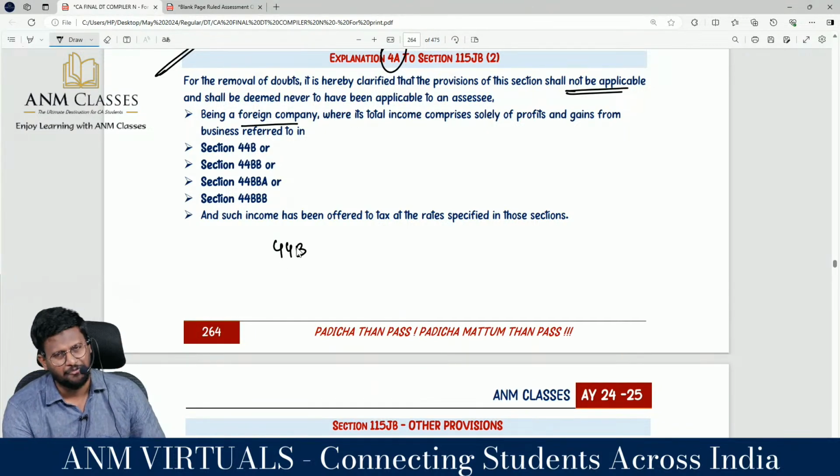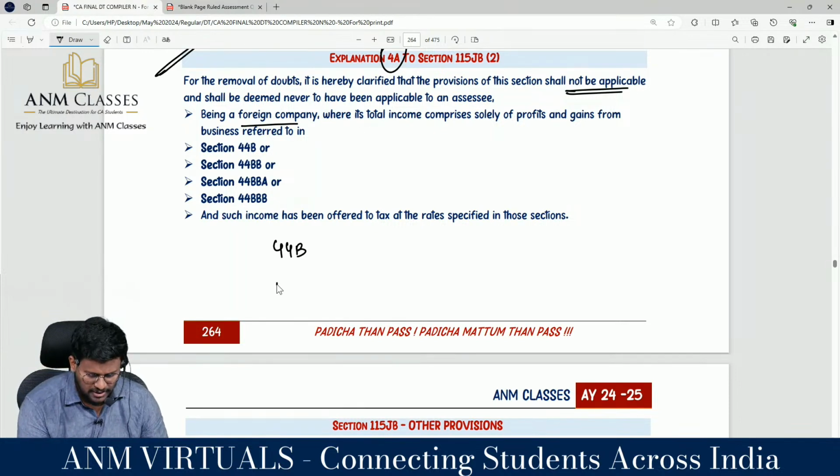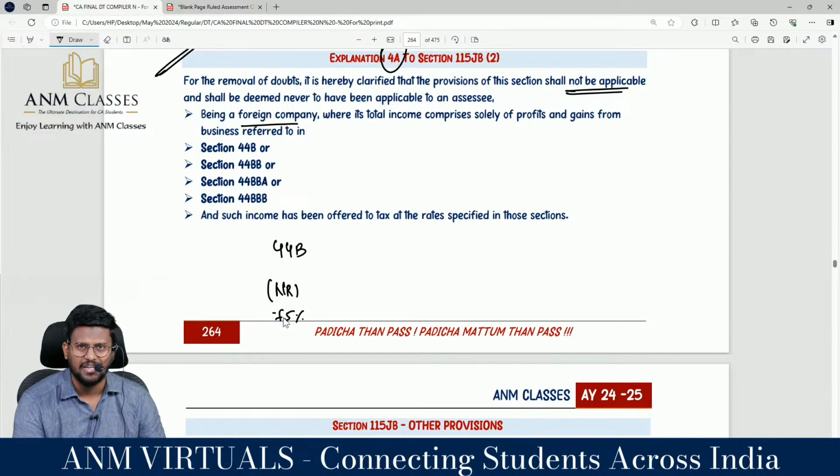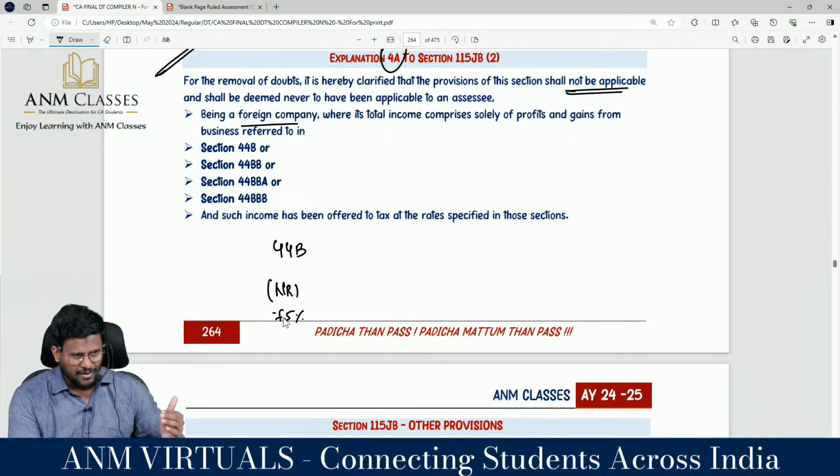We know that presumptive taxation, 44B, means the shipping business of a non-resident. So if you are an assessee whose income is going to be taxable under 44B, my dear lovable students, the specified rate is 7.5%. If it is 7.5%, why are you charging the 15% MAT levy? So for a 44B company, MAT provisions will not be applicable.